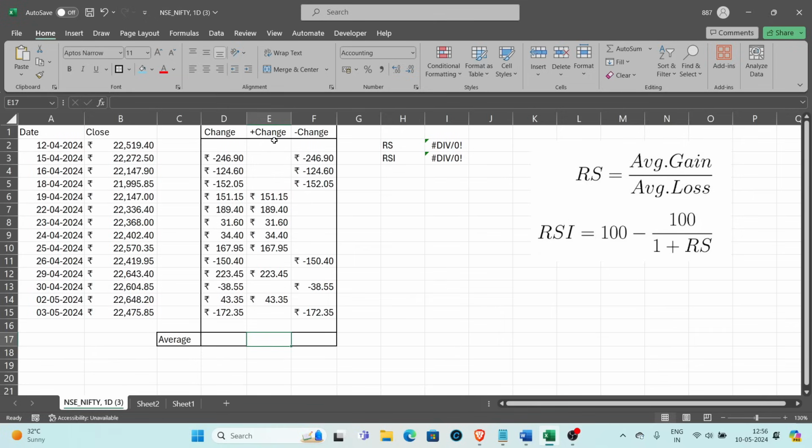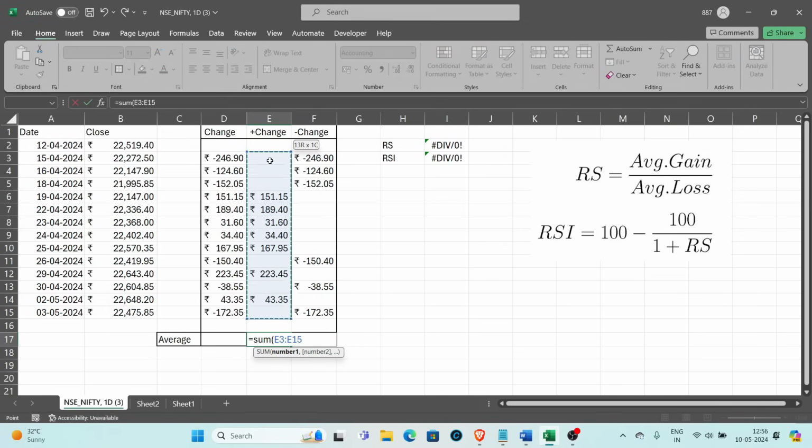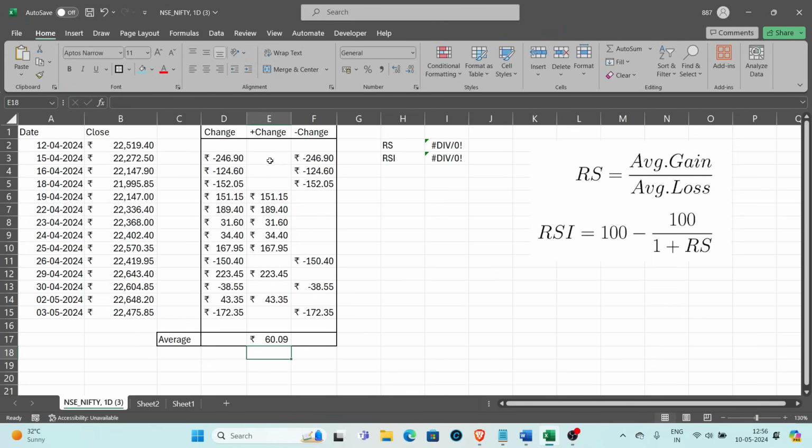So the thing here is, if you use the general average formula, it is just going to sum up all of this and divide by n. But that is not what we are looking for. We are looking for the total average. So we have to do the entire sum divided by 14, and you can see the average gain is coming to 60.